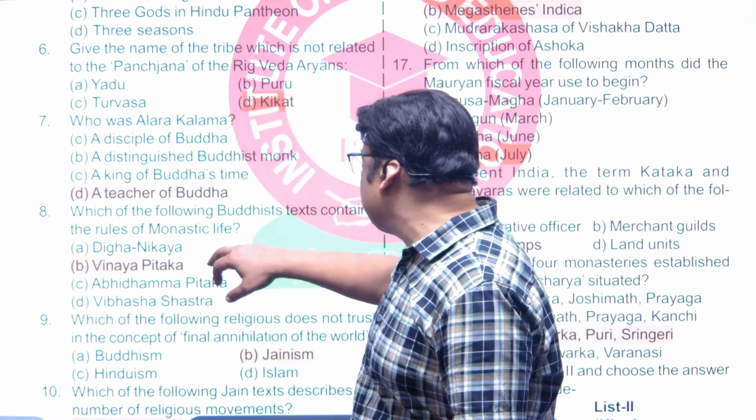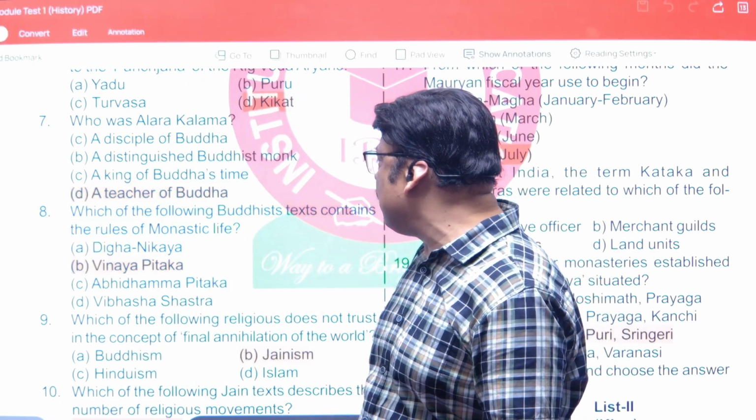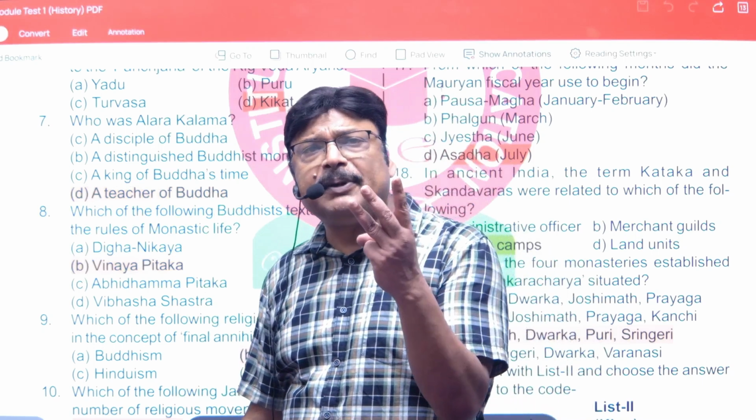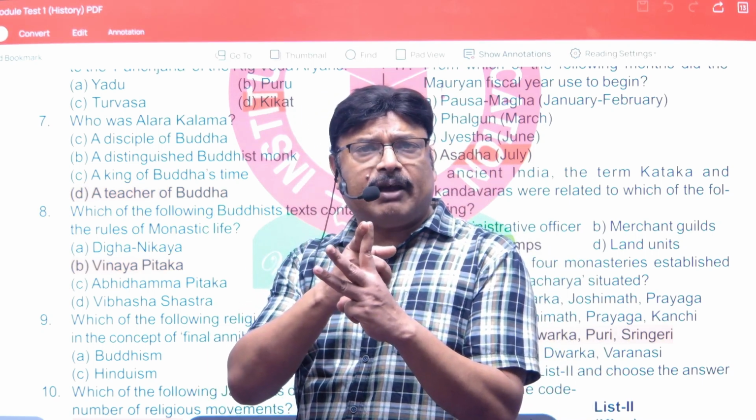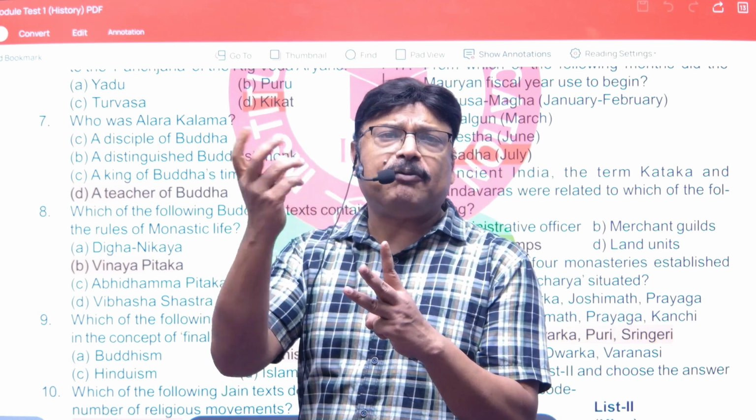Next one is: which of the following Buddhist texts contains the rules of monastic life? We have 3 Pitakas. First is Sutta Pitaka, which contains the teachings of Lord Buddha.